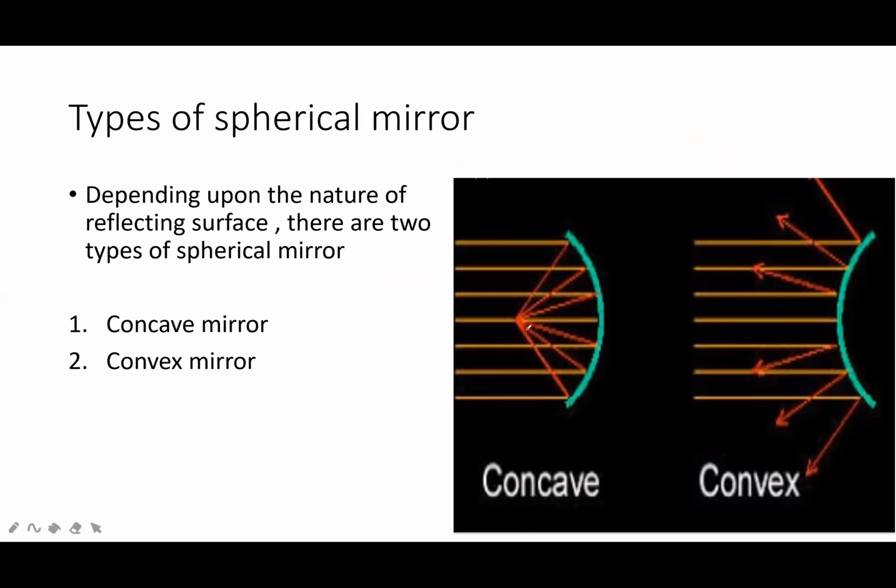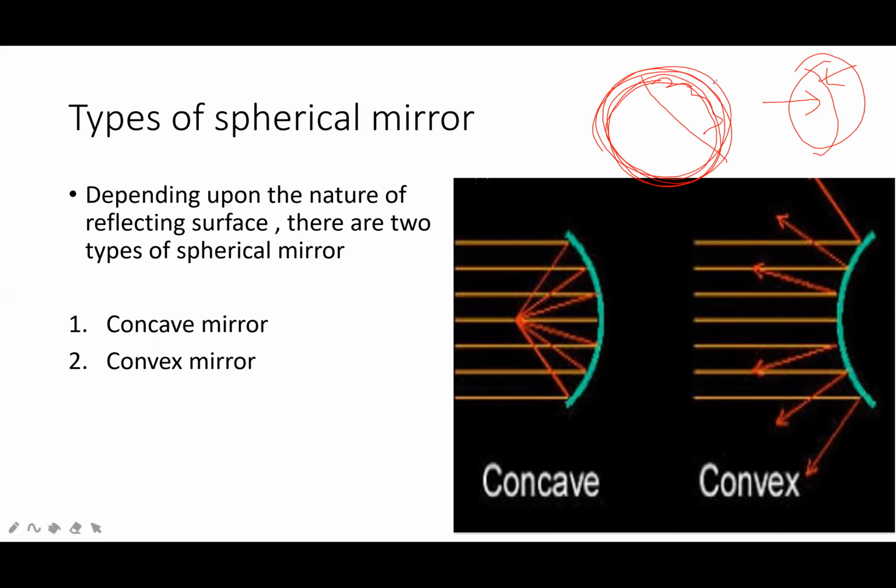Or if you take a spherical shaped object, cut it, and take some part of it, and its outer surface is reflecting or its inner surface is reflecting, this is also called a spherical mirror because it is a part of a circle. This mirror is a part of a circle, so it is called a spherical mirror.